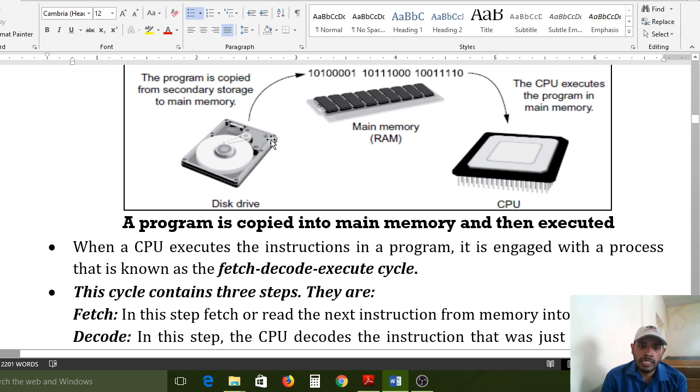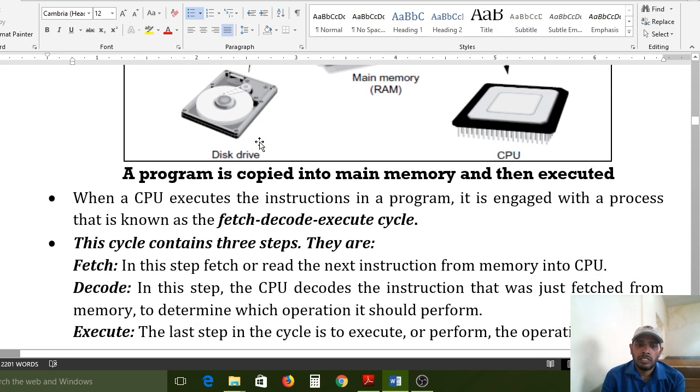The 40 lines of instructions is called a set of instructions. The set of instructions will transfer to the main memory, nothing but RAM memory. That is fetching, from the hard disk to RAM memory. That is called fetching, nothing but retrieving. Fetching means collecting the data from hard disk.